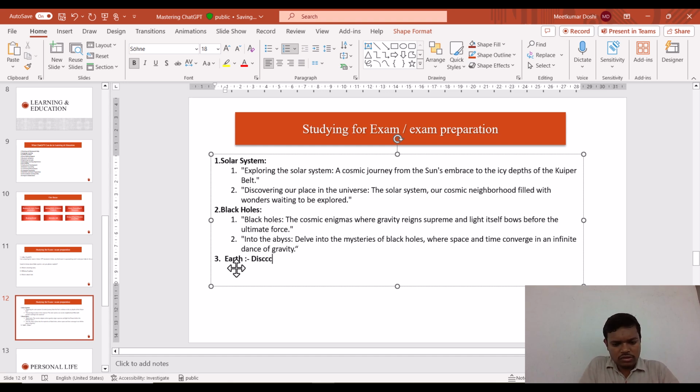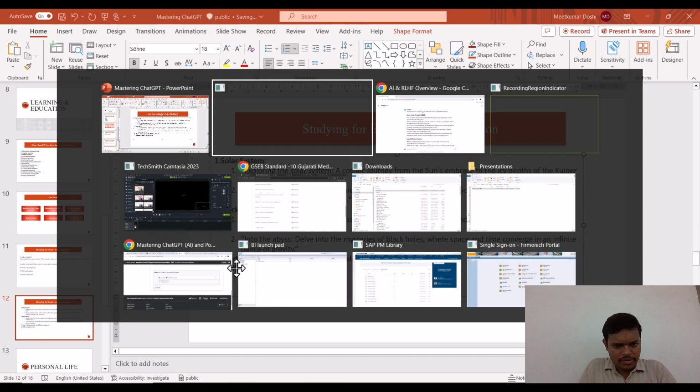Discuss different elements like atmosphere, then after that different planets in the solar system.